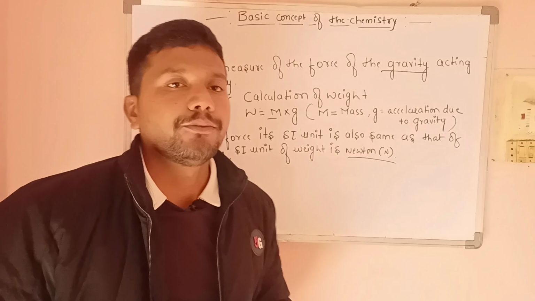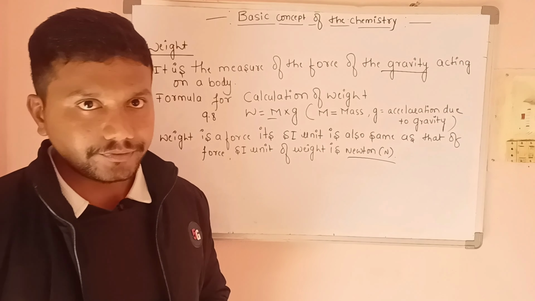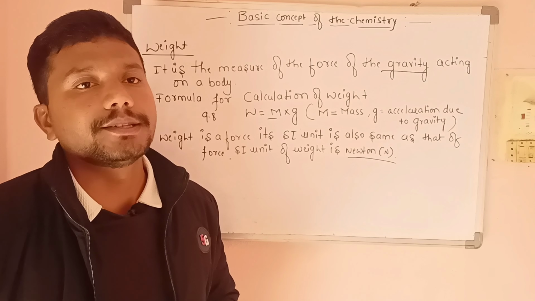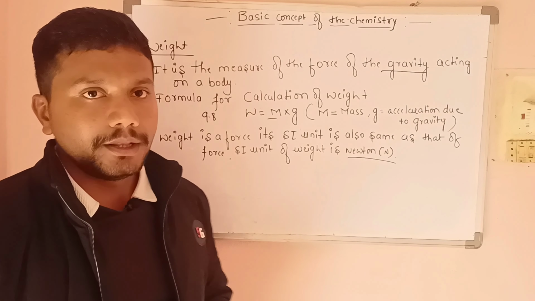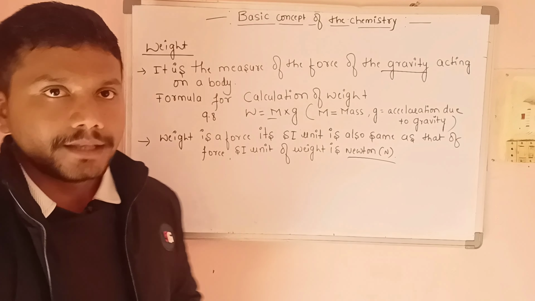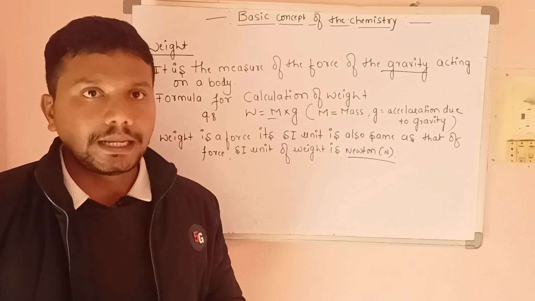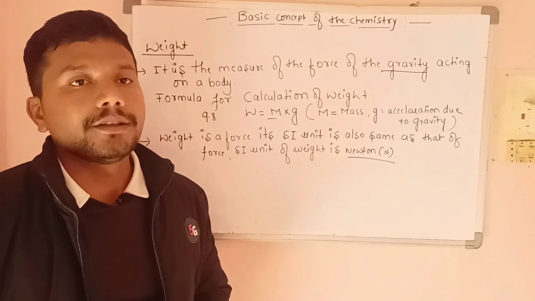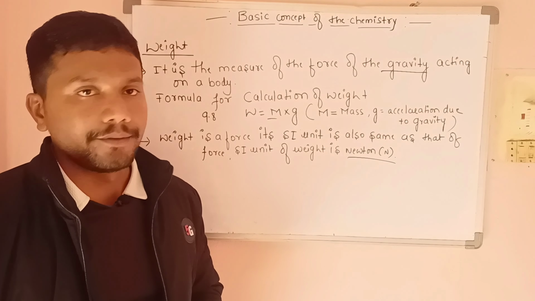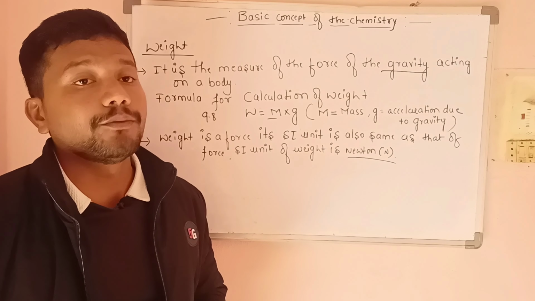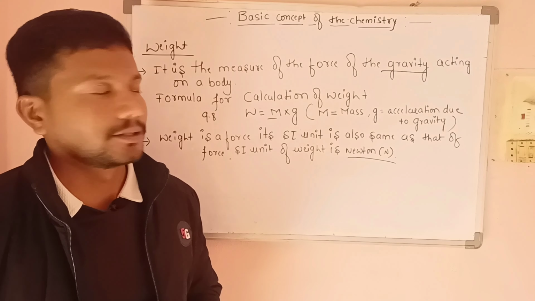What is the SI unit of weight? It is Newton. In mass, what is the unit of mass? It is kg. So simple. In mass we calculate the amount of matter present in the substance. In weight, we measure the amount of force exerted by gravity, by the earth.